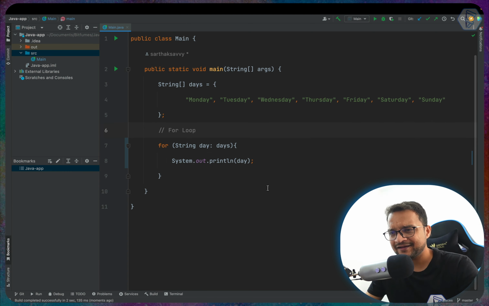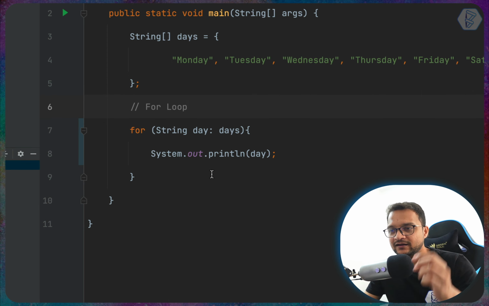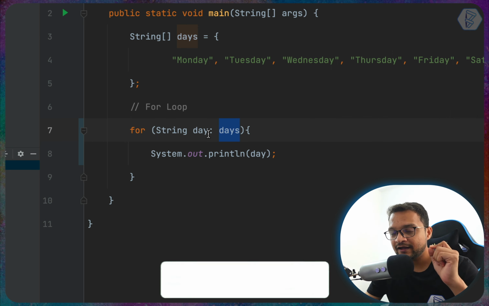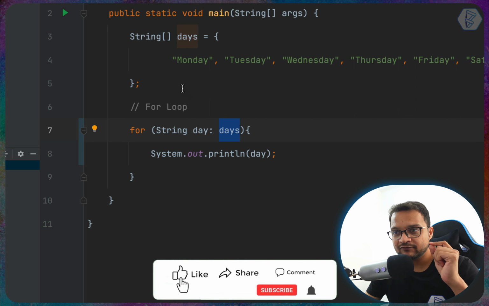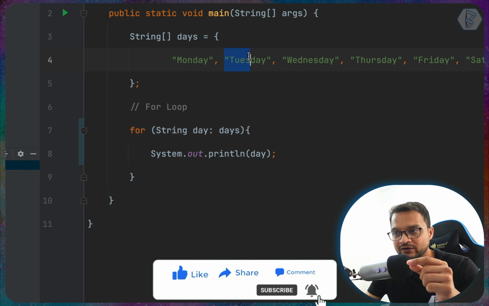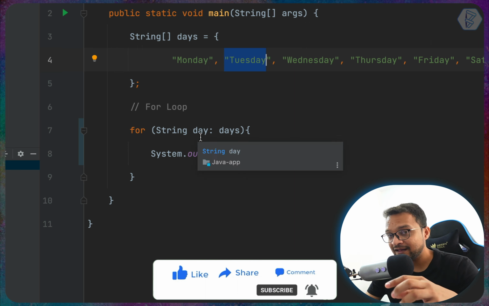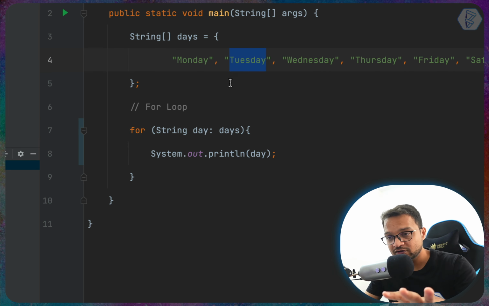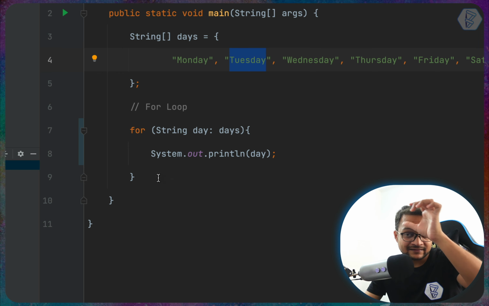So what happened here actually? So it says run this loop how many times? The length of this days. Now for this days, every time you go, when you get the first element of this array, just call it day and print it. When you go the second time, you get Tuesday, then assign this day variable with this value, the Tuesday value, and print it. So this is similar.